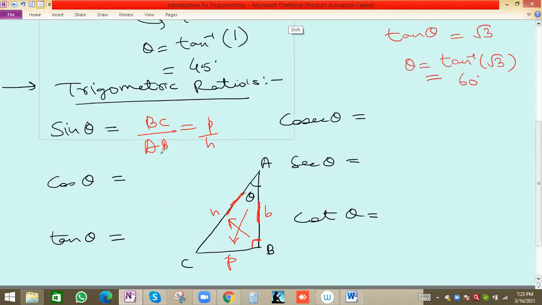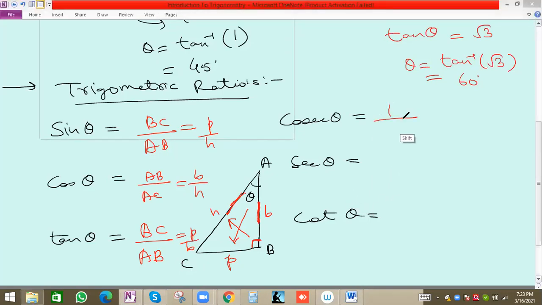So cos theta will be AB by AC, that is B by H, and tan theta will be P by B. Tan theta is perpendicular, meaning BC by AB, P by B, perpendicular by base.